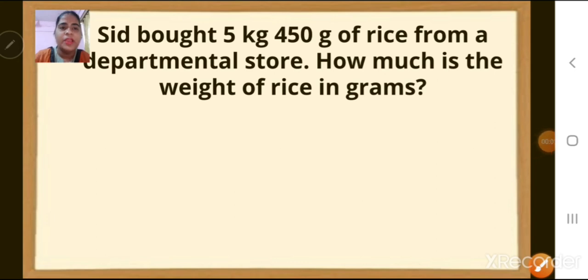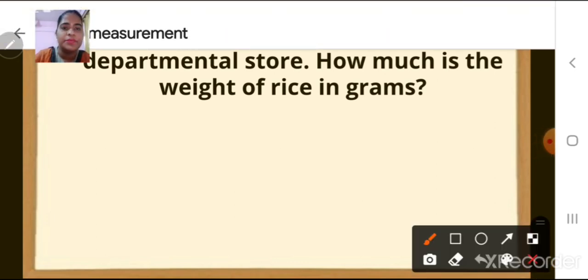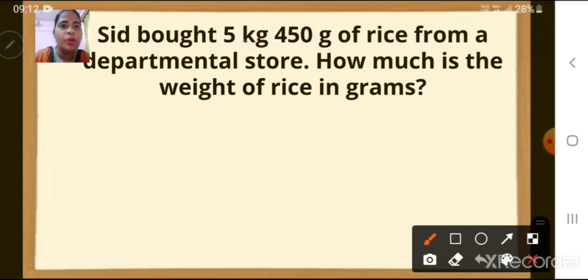So children, let us solve it. First we will write what is given to us. What is given? That Sid bought 5 kg and 450 grams of rice. Correct? So 5 kg and 450 grams of rice.